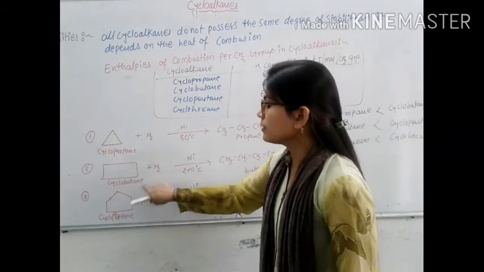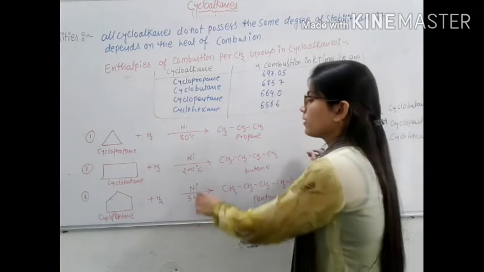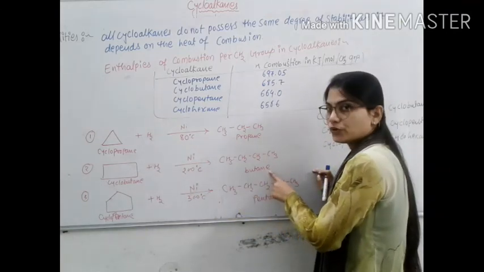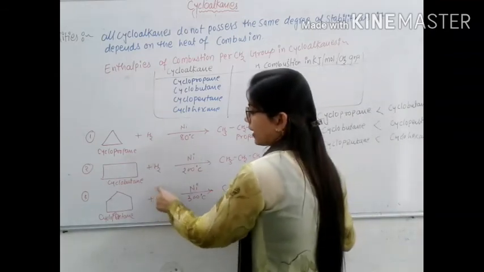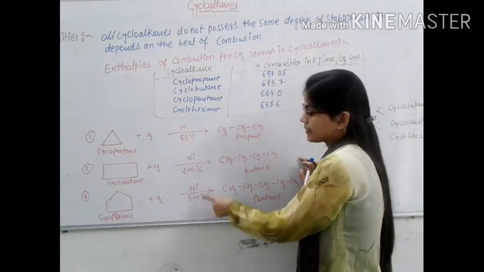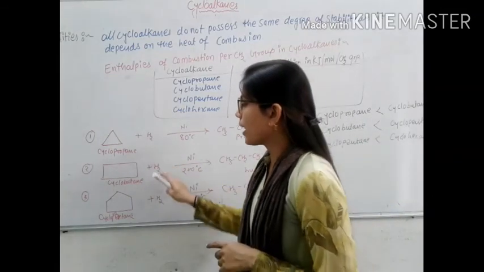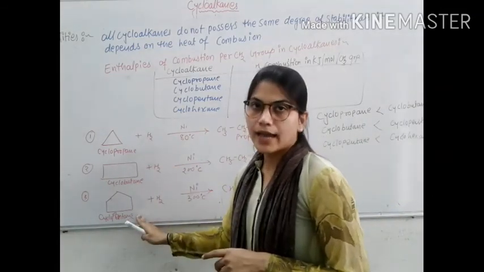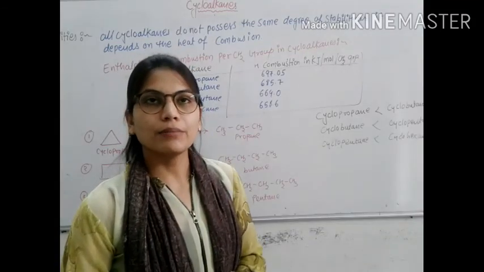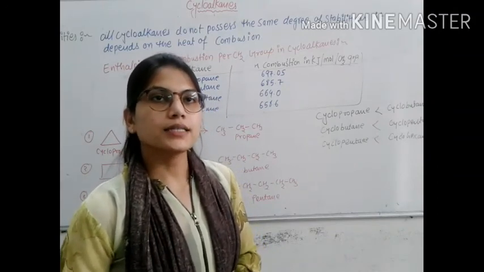Next, when cyclobutane is hydrogenated in the presence of nickel, the required temperature is 200 degrees Celsius, and butane is formed. When cyclopentane is hydrogenated in the presence of nickel at 300 degrees Celsius, pentane is formed. These are all examples of hydrogenation of cycloalkanes. The above-mentioned reactions indicate that the stability of cyclopropane is less than all the other cycloalkanes.